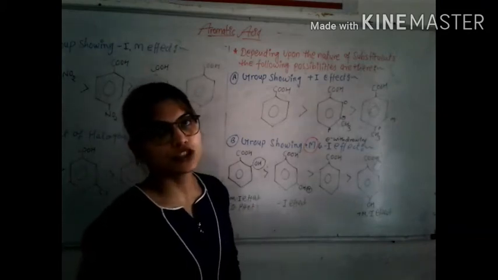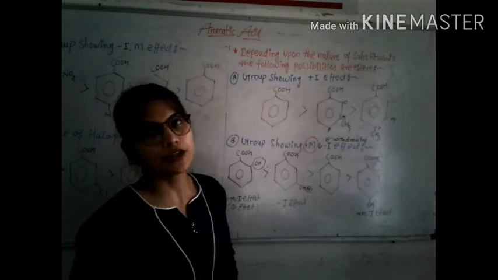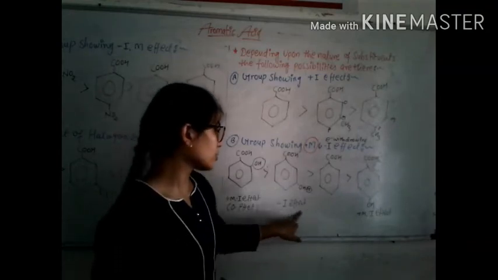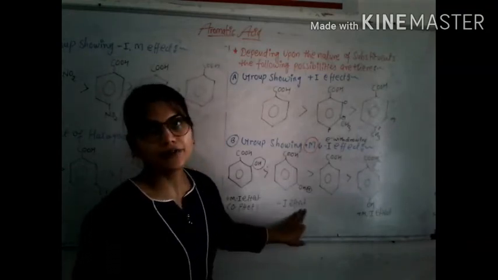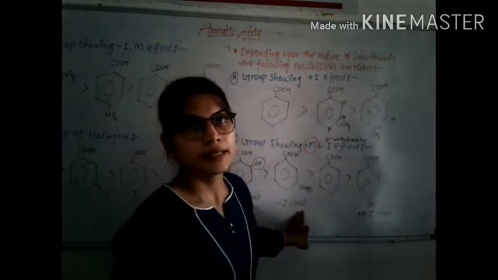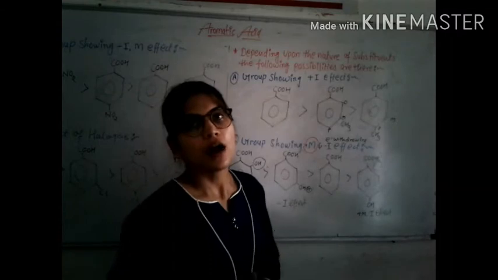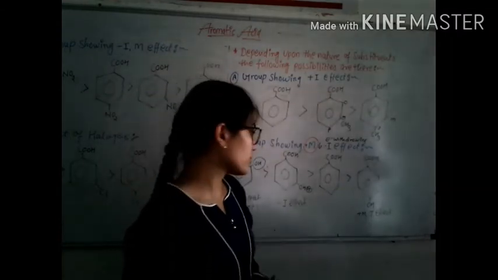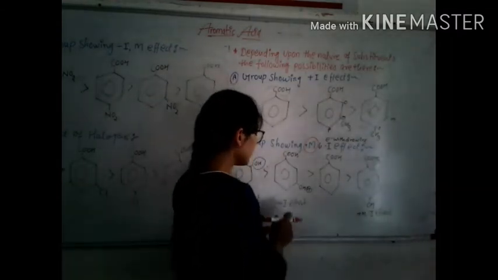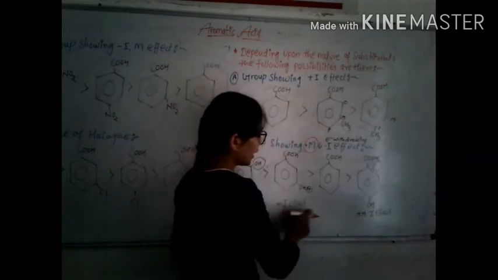But at meta position, these groups show electron withdrawing minus I effect only, which stabilizes the carboxylate anion. Therefore, the order of acidic strength. So it is only the minus I effect that is present.